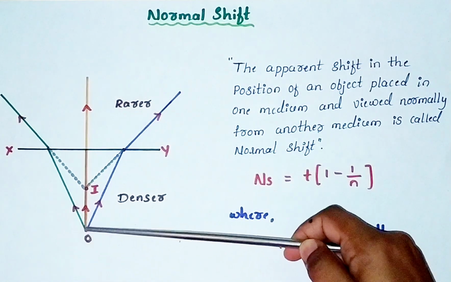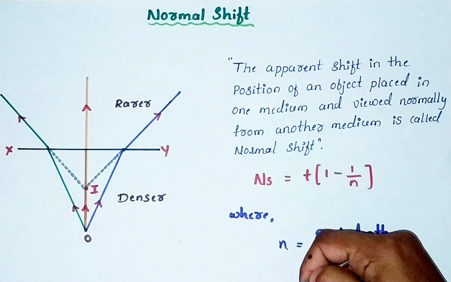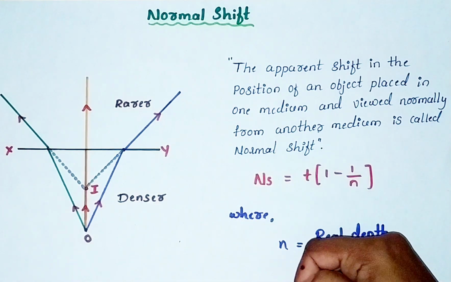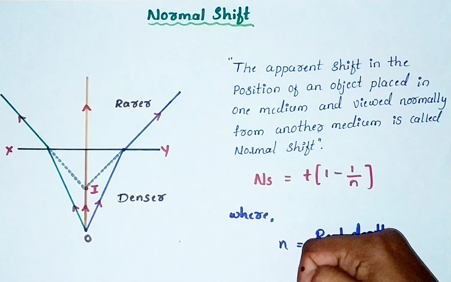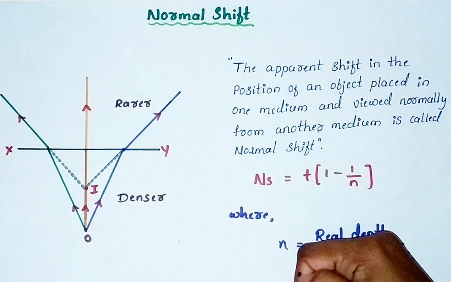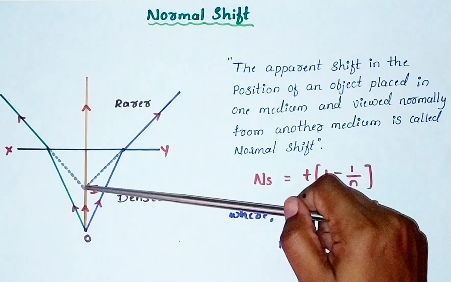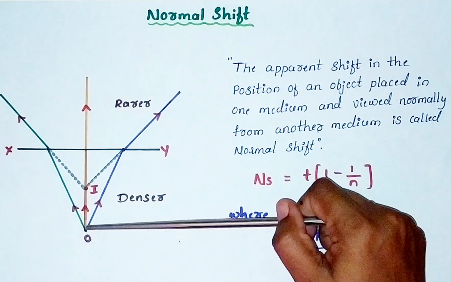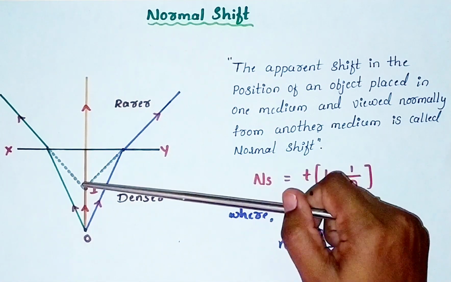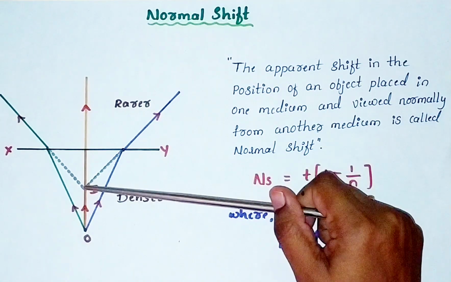It is normally shifted. For example, if I take a coin, and that coin is dipped in a bucket of water, when I am observing that coin normally, how does it appear? That coin appears to be rising up. That coin appears to be rising up because of normal shift. Right? Because of refraction, this object appears to be rising up. We can imagine maybe the object is here, but it is not really here.